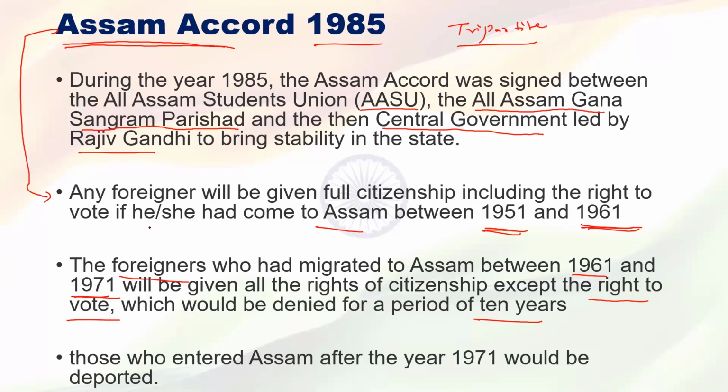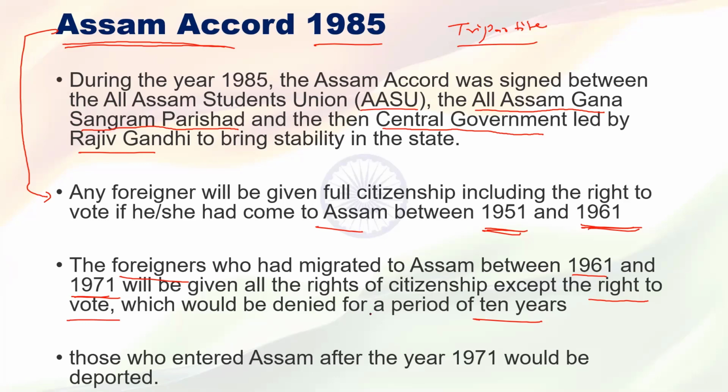Understood. Second provision, what was that? Simple. Any foreigner who migrated from East Pakistan to Assam between 1961 and 1971 gets the citizenship status, plus all the rights which an Indian citizen had at that time, except the right to vote.